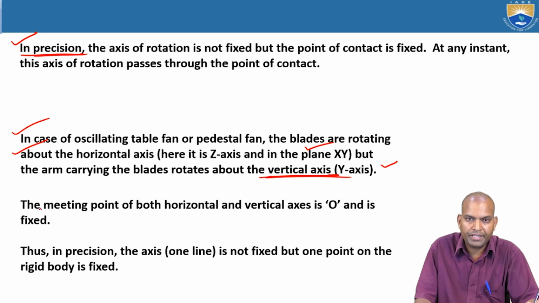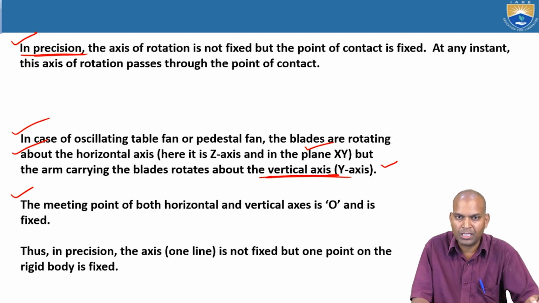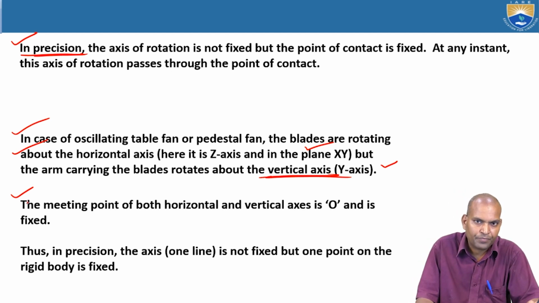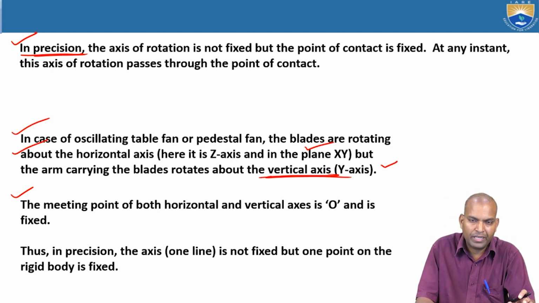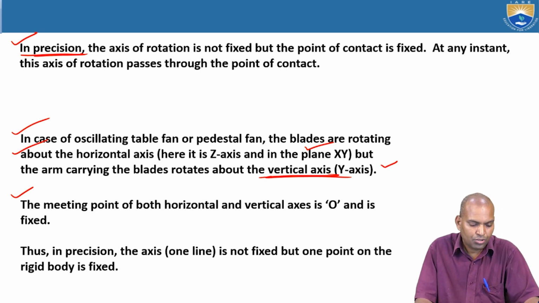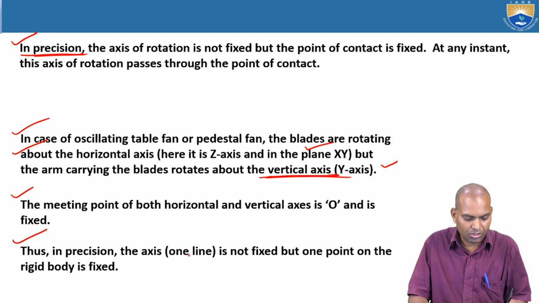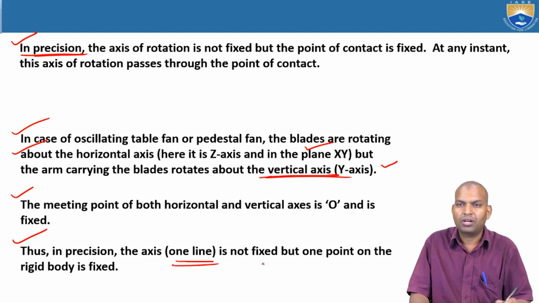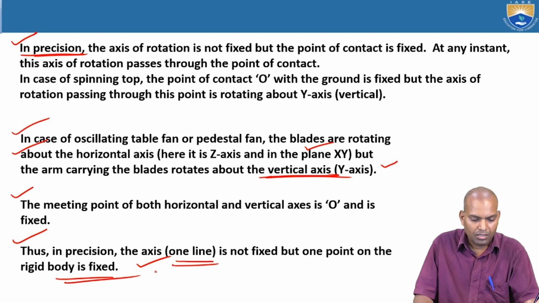Next one, the meeting point of both the horizontal and vertical axes is O, and that remains fixed. So the point of contact remains the same, whatever the rotation may be. If the rotation is about the z axis, the plane is xy. If the rotation is about the y axis, the plane is xz. But the point of contact remains the same. So in precession, the axis on one line is not fixed, but one point remains fixed. That's what it is.